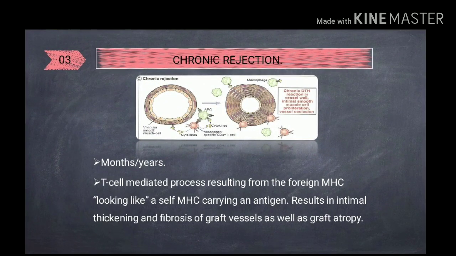Chronic rejection is the third type of rejection and occurs months to years after the transplantation. It is characterized by graft arterial occlusion which results from the proliferation of smooth muscle cells and production of collagen by fibroblasts. This process is termed accelerated graft arteriosclerosis, and results in fibrosis which can cause ischemia or cell death.